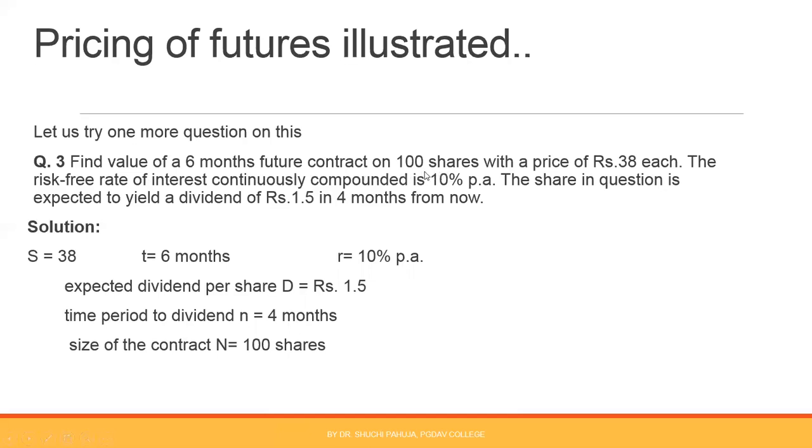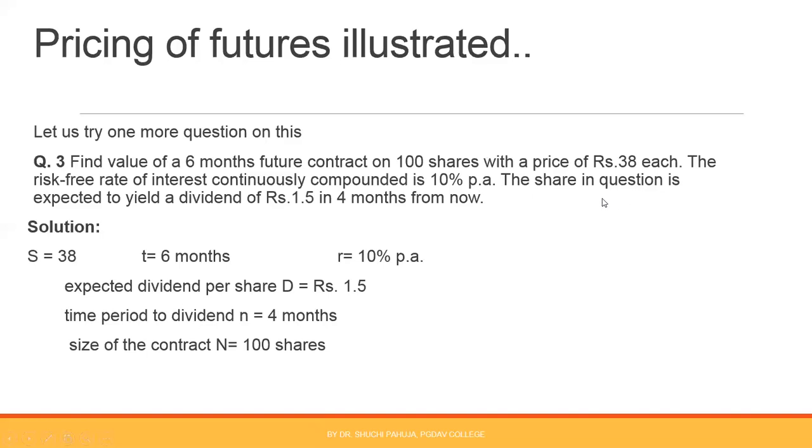That means the size of the contract is 100 shares with a price of rupees 38 each. Spot price of the share is 38 per share. The risk-free rate of interest continuously compounded is 10% per annum. R is 10% per annum.